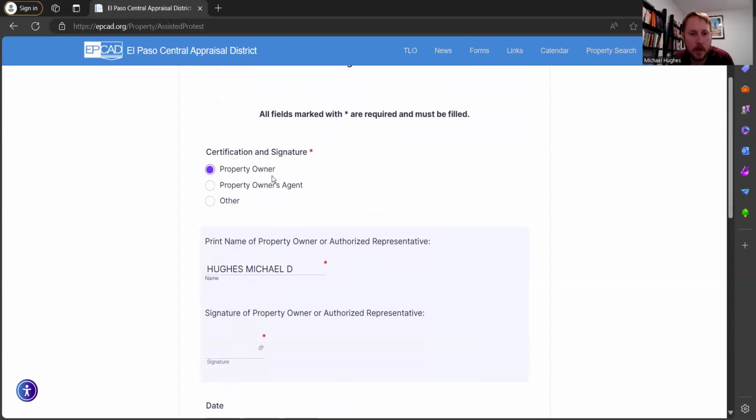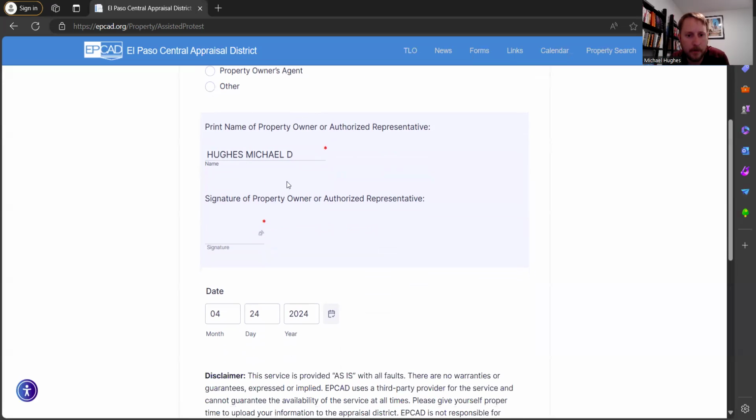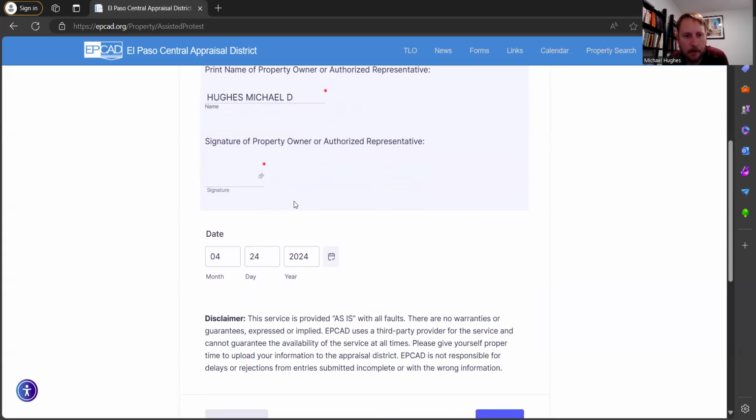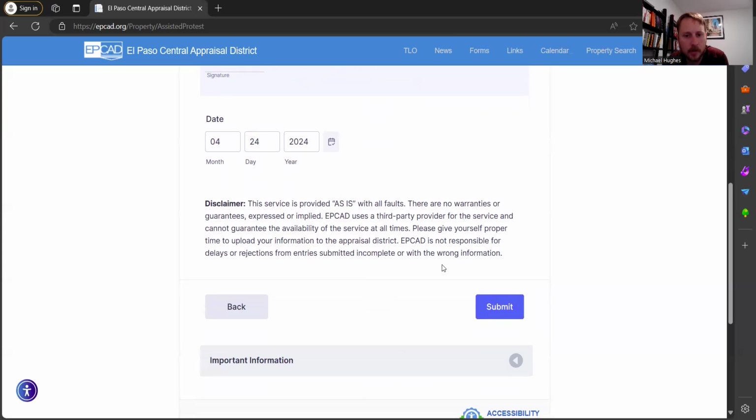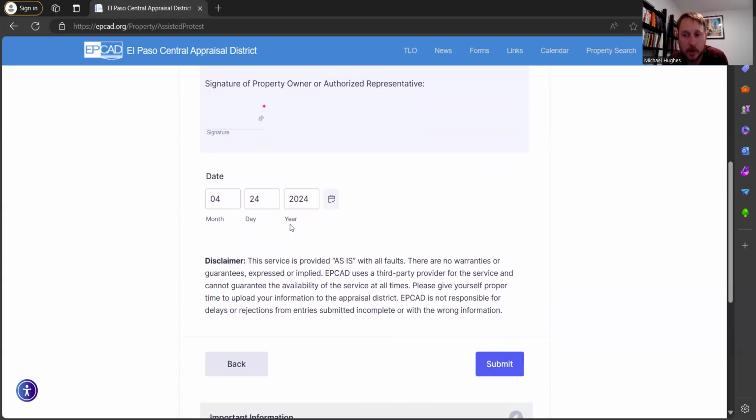But basically, if you do have someone do it for you, you have to get an authorization form. So just keep that in mind. If you're hiring one of those tax protesting services, they should do that for you. But just so you're aware. Okay. Cool. So basically, once you sign, you'll just submit it, and then you'll be done. You should get an auto email from the Central Appraisal District saying it's been filed, it's been received, and then probably a couple of days later. I don't know exactly how long it'll take. Maybe a week or so later, you'll get an actual date of when your hearing is.